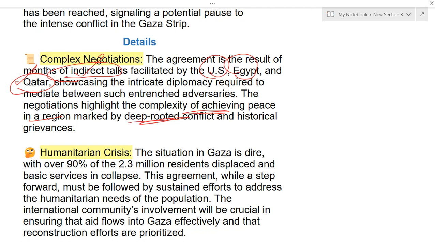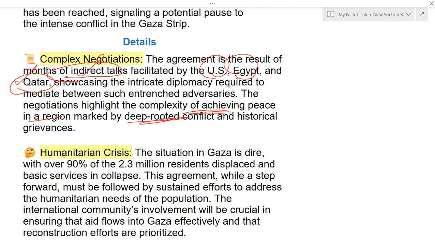Here the situation in Gaza is very dire. For example, 90% of the population, 2.3 million residents, are displaced, and even their basic services have collapsed. And this agreement, while a step forward, we don't know whether it will provide sustainable efforts to address this humanitarian issue or not.